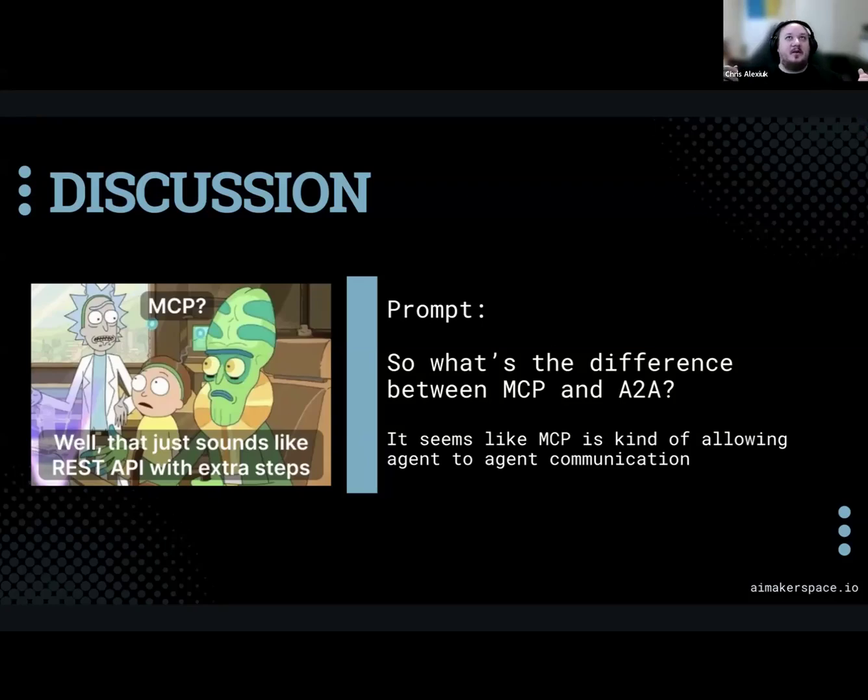expected format. At the end of the day, remember, LLMs take as input text and they return as output text, right? So this is all very well scaffolded way for us to basically, we're still talking about context, right? And we're still talking about this idea that we need the context of what this agent can do, how we can call it, so that we can then call it, and then it can return to us some context that we need. And A2A just helps facilitate that communication, as opposed to acting as like a storage cabinet or a utility belt. Got it. Okay.